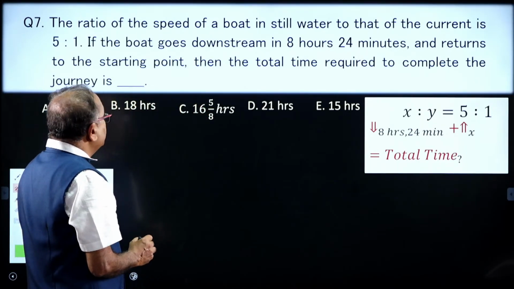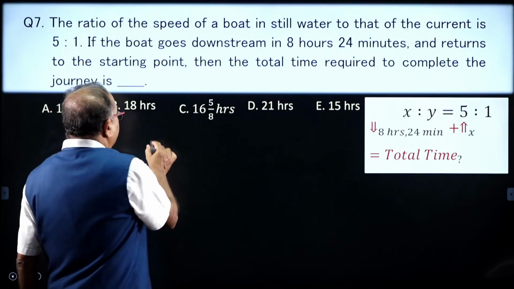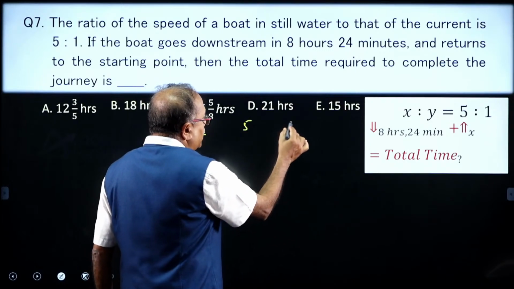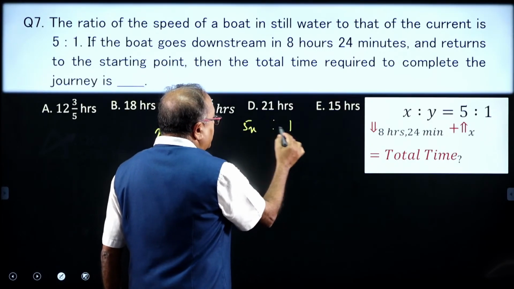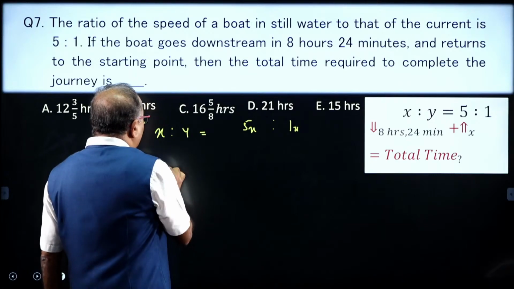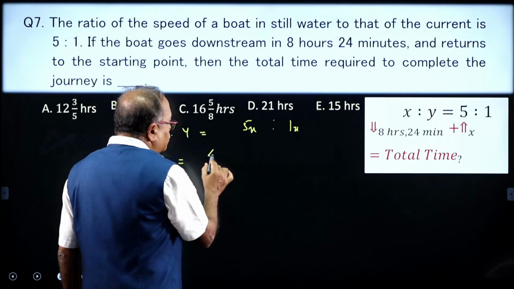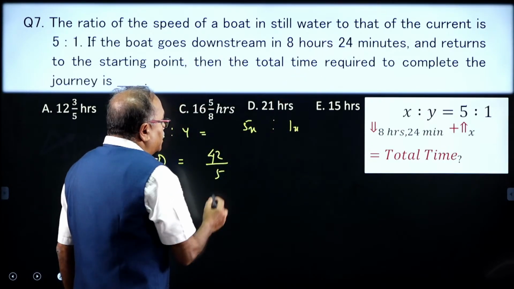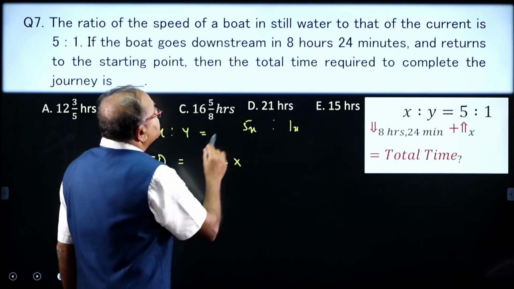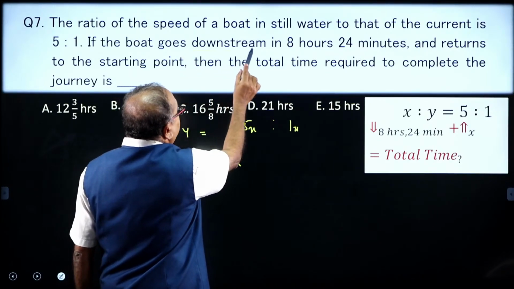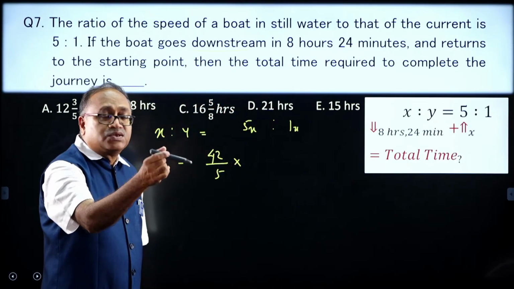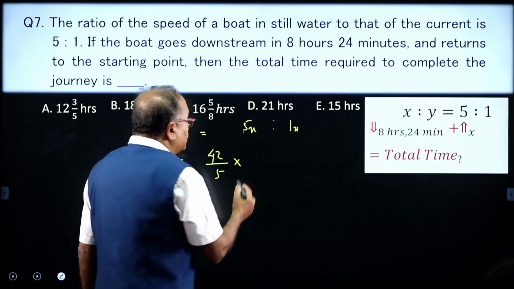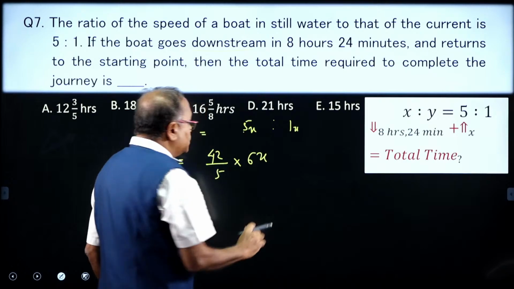Okay, I am solving the question, please do along with me. I have the x to y ratio given to us as 5 to 1. So this is 5x and this is x. What is the distance? The distance is equal to time, that is 42 by 5, which I calculated over here, into the speed. The time is for downstream, x plus y, that is 5x plus x, which comes to 6x, and that is the distance.